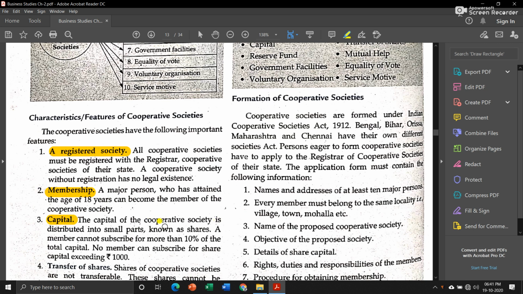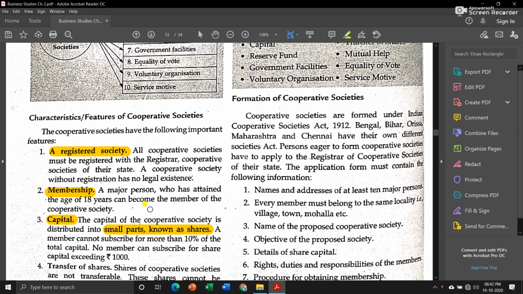The capital of the cooperative society is distributed into small parts known as shares. Now, suppose the capital of a cooperative society is 1 lakh, then that 1 lakh will be divided into equal parts, and each small part is known as a share. Now, there is a rule regarding shares: a member cannot subscribe for more than 10% of the total capital.